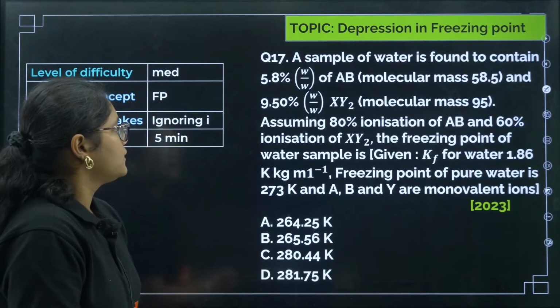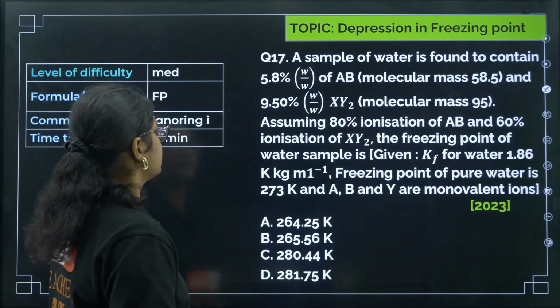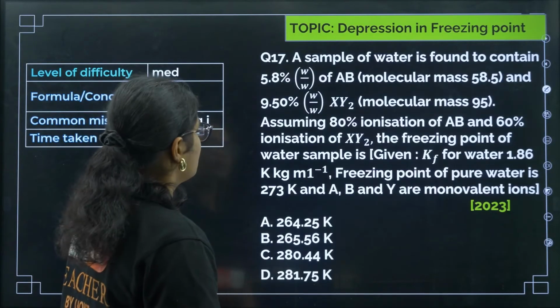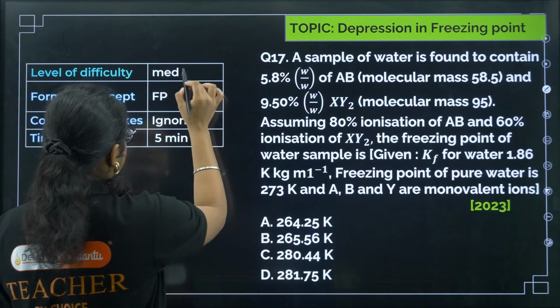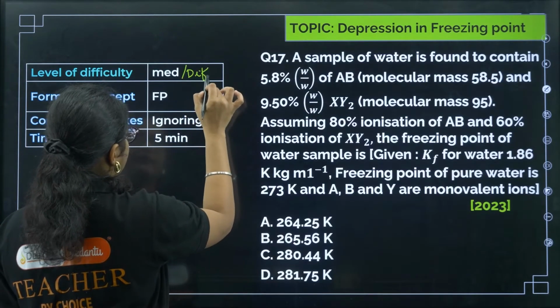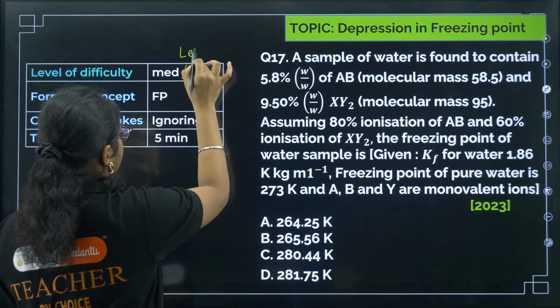Okay, next question. This question is medium to difficult level. A little lengthy. It's not difficult, but it is lengthy.